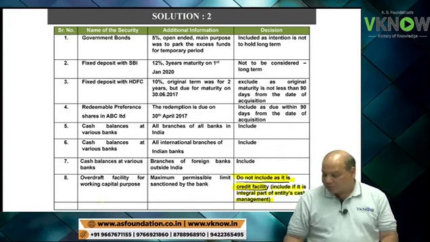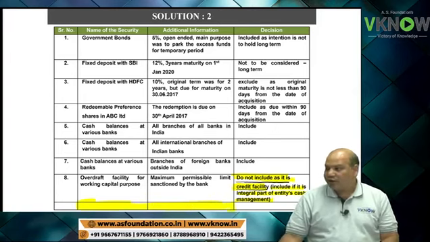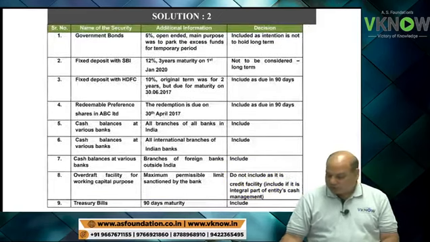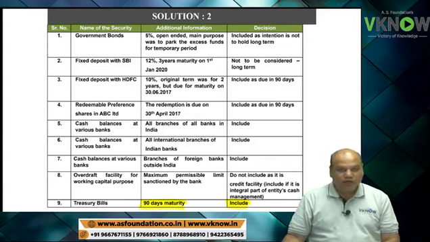Last point, treasury bill, 90 days maturity. Ninth number, treasury bill, and they have mentioned 90 days maturity. Treasury bill means government security, a security issued by the central government. So the answer is yes, because the maturity is 90 days. So last one, treasury bill is cash equivalent.